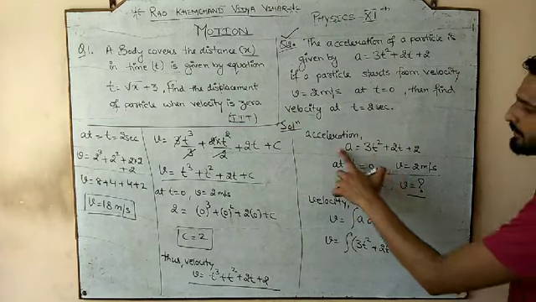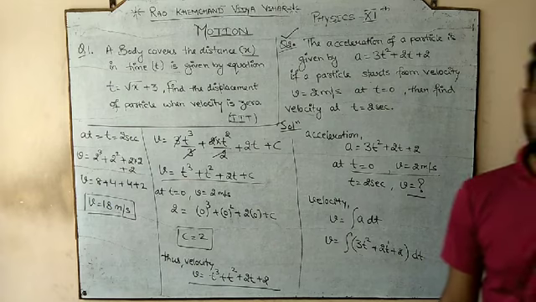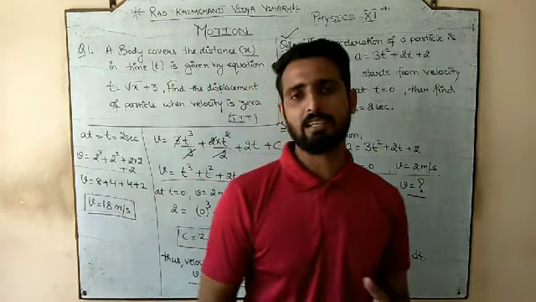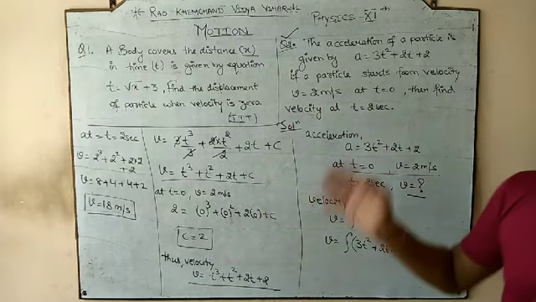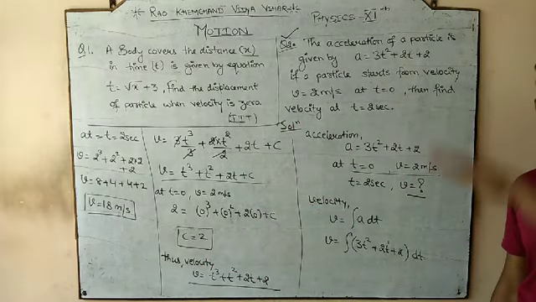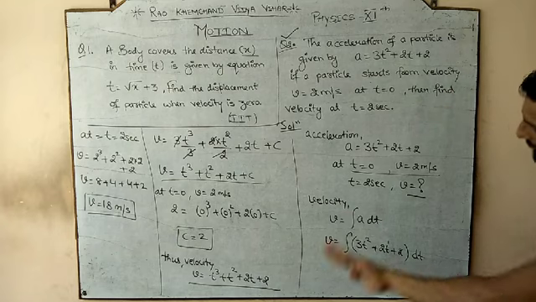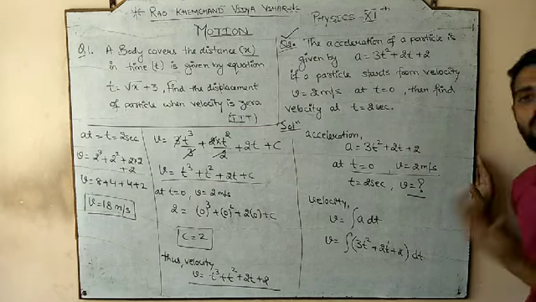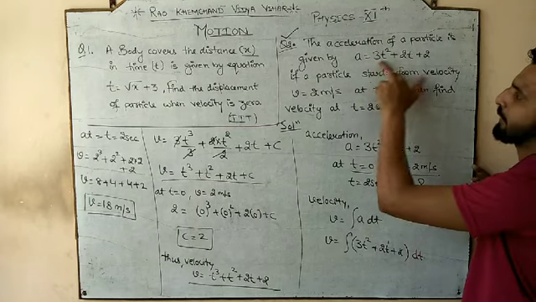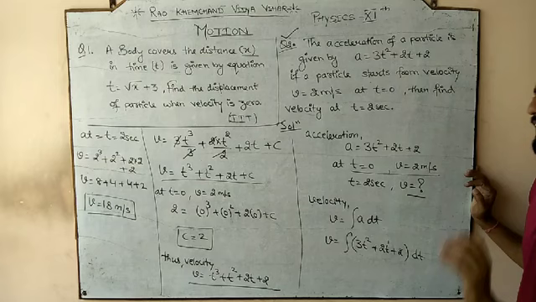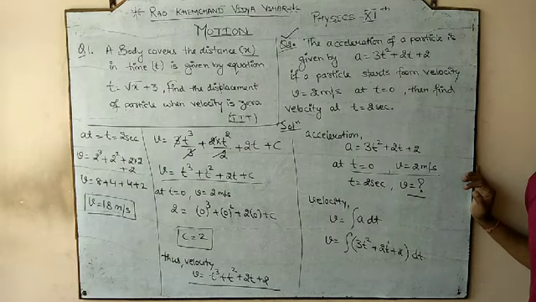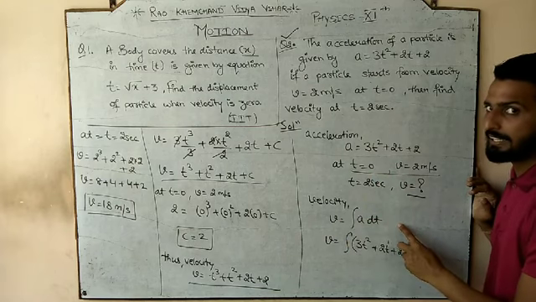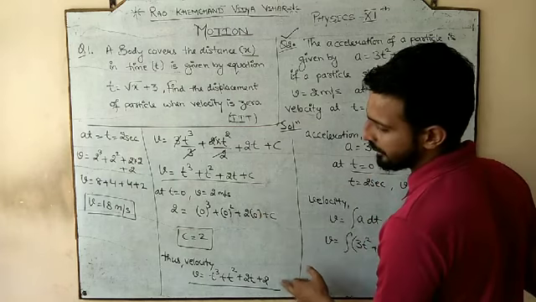But for this question, the teacher has provided the acceleration. So you can say this is the reverse concept, or the numerical that we discussed in reverse. In the first numerical we go from up to down: displacement to velocity to acceleration. Here we can go back. If I want to modify this question, here I provided the acceleration. If I ask you to calculate the displacement, from acceleration, how can we calculate the velocity? By integrating.